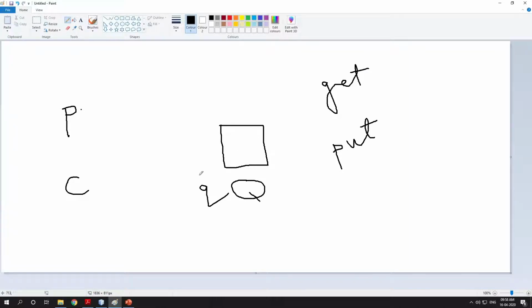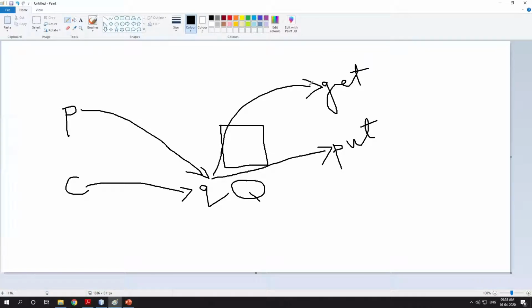Actually this monitor is assigned to this object, so it has to access put through this Q. While the producer is accessing the put method through this Q, at that time the consumer is not allowed to access get through the same object.